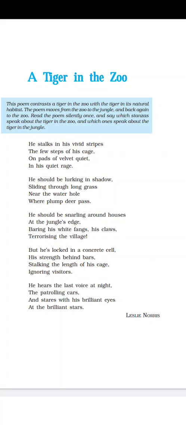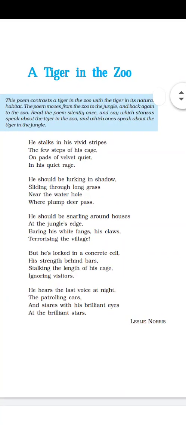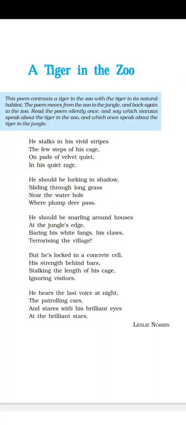And another figure of speech that is there in this full stanza is imagery. What is imagery? It is when the poet creates an image that you can feel. Here you can feel the image that a tiger is moving inside a cage in his vivid stripes, and also he is angry, so you can feel this scene, this image. That's why imagery. Okay. Then we will move on to the next stanza.